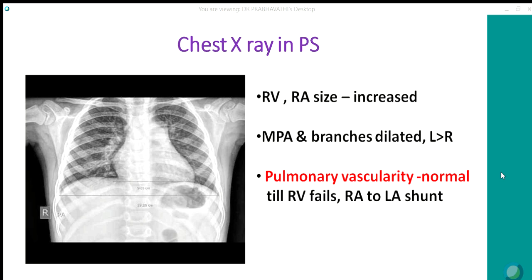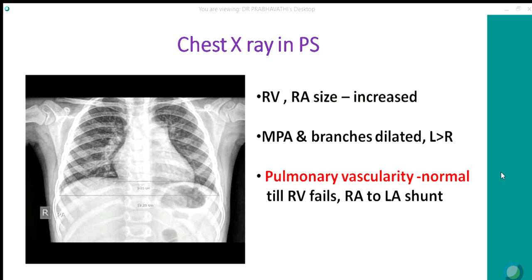X-ray. Again, the X-ray may be normal and the cardiac size may be normal, but in late stages there will be right atrial enlargement and right ventricular prominence. MPA and branches are dilated, left more than right, because the jet usually hits the left pulmonary artery more than the right pulmonary artery.